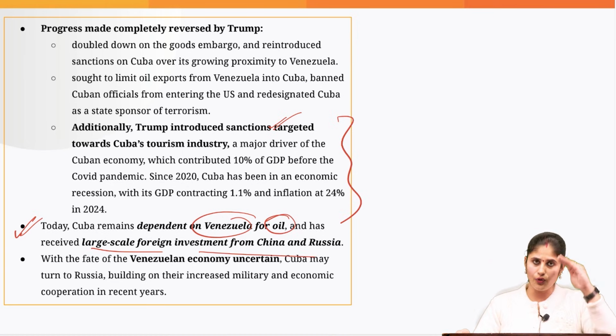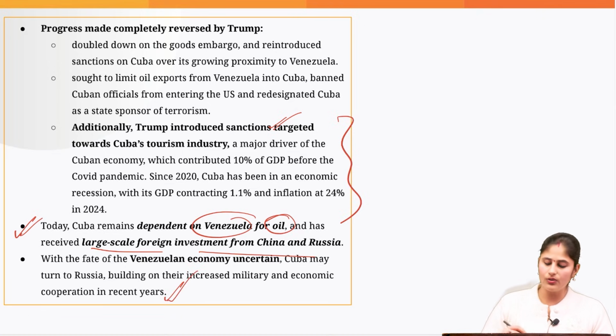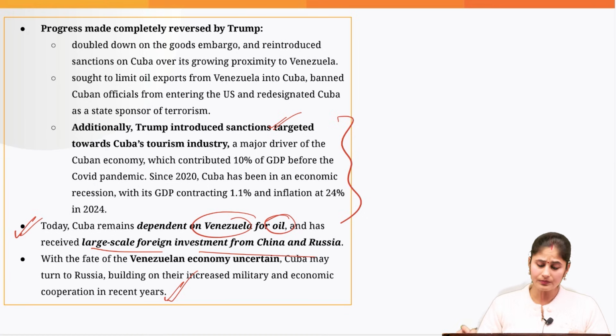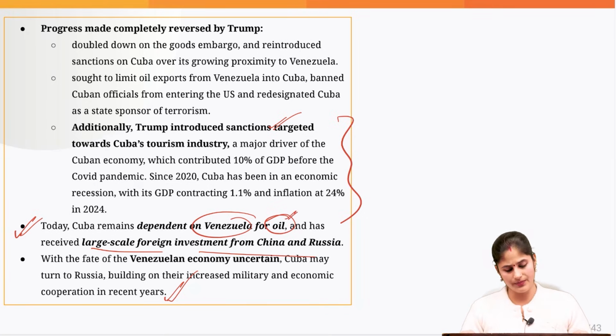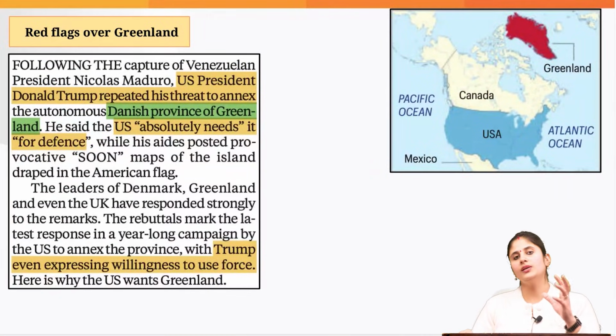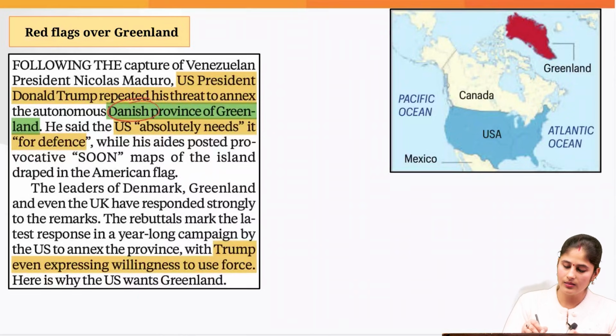So with the falling of Venezuela, Trump has stated that the Cuban economy would also not be able to survive, because now it would be very difficult for Cuba to get oil at a discounted rate.